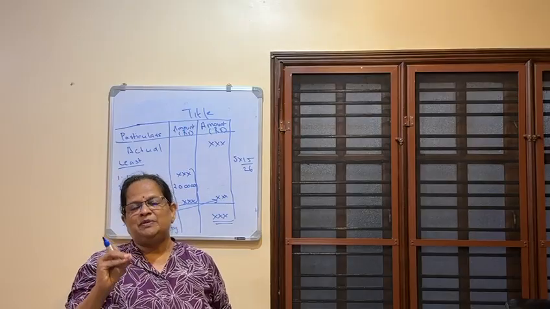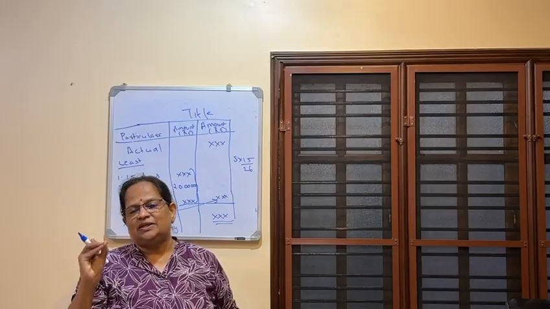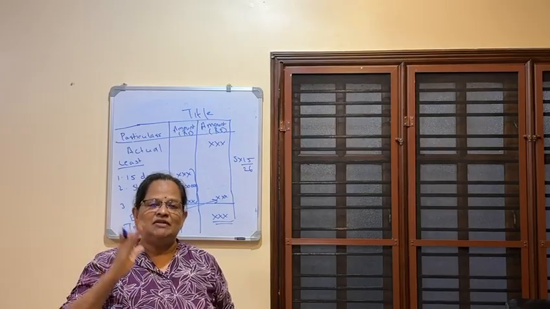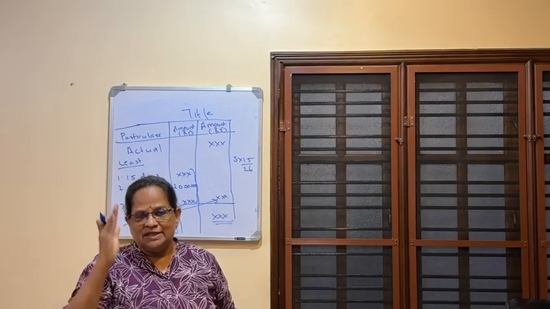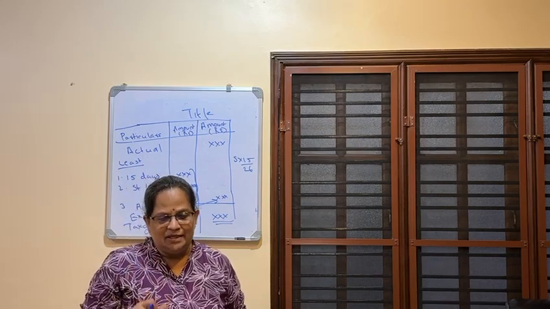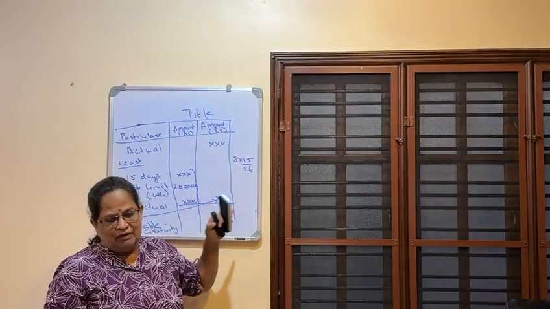Students will always make mistakes because when they see 6 months, they will consider it as next year. So they will make mistakes. More than 6 only will be considered as one more year. 6 is not included. More than 6. That's very important.